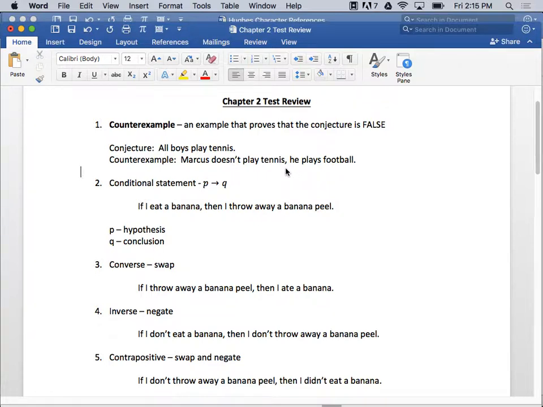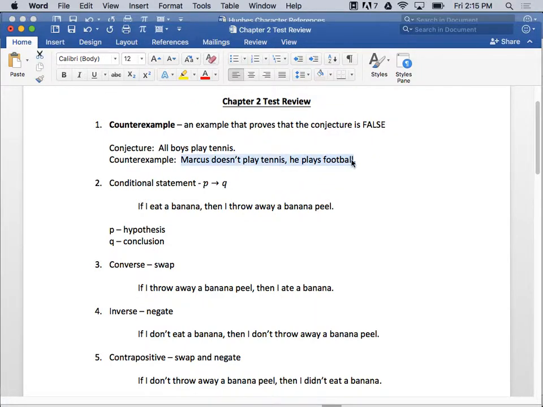Because it's a counterexample, because a counterexample is an example that proves the conjecture is false, right? So all boys play tennis is the conjecture. Well, Marcus doesn't play tennis. He plays football. Okay, so that's a counterexample. Marcus himself is the counterexample because he's a boy who doesn't play tennis. Got it? Okay, so that's the counterexample.